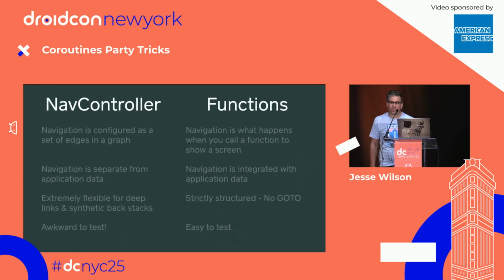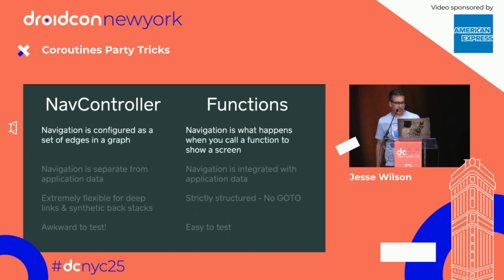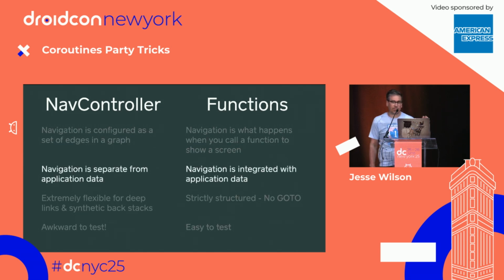I want to contrast this with what we currently do for navigation with things like Jetpack Navigation. Instead of configuring a graph of individual navigation nodes, we just write functions that call screens. In the navigation system, when screens return values, it happens outside the system, whereas if the screens are functions, we can just return what the user chose.